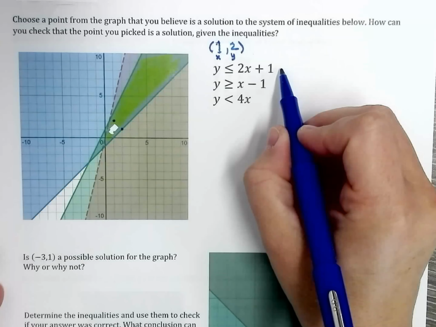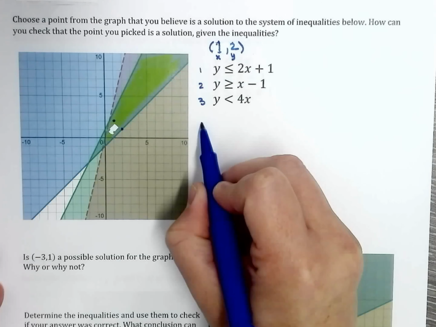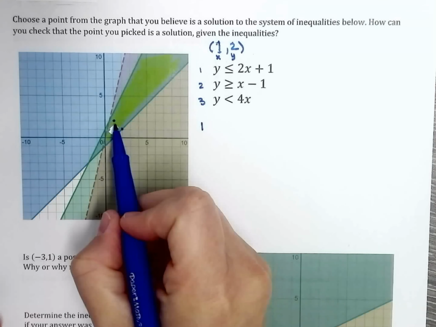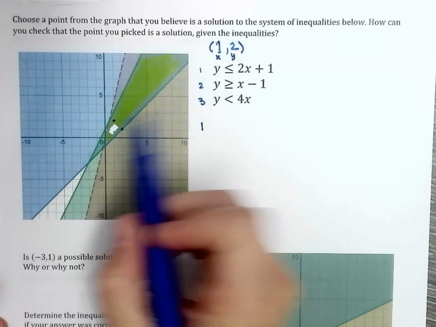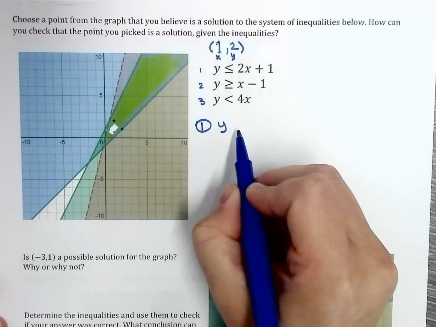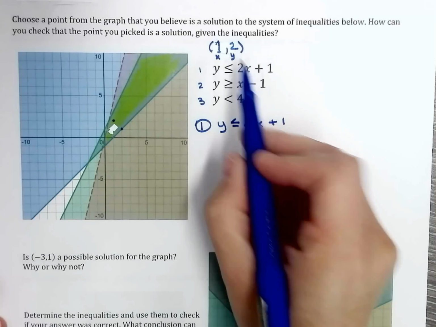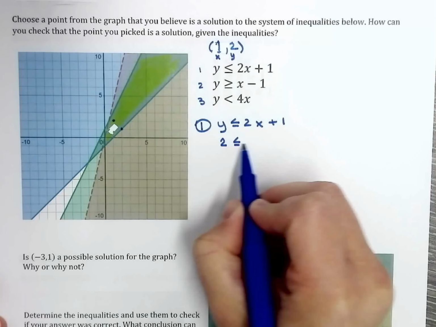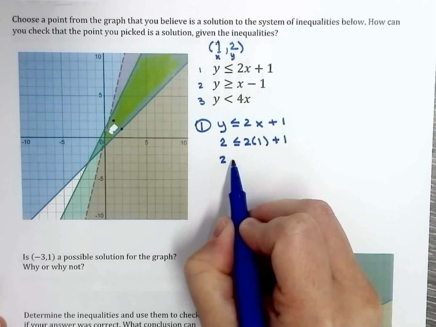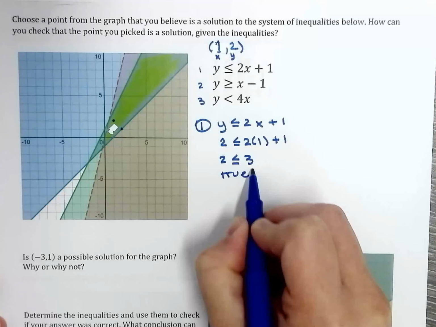Okay, I'm going to test out the first, second, and third. And they all must come out to be true statements in order for that point to be part of the solution. So I'm going to test out the first inequality. I have y is less than or equal to x plus 1. Go ahead and substitute 2 for y and 1 for x. So 2 is less than or equal to 3. Is that true? Yes, that is true.